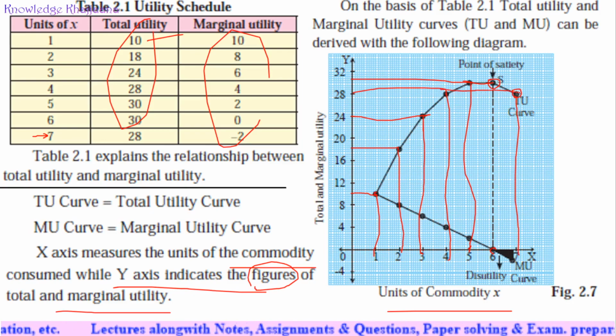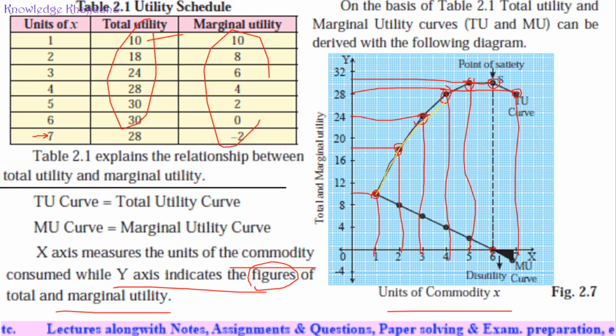Now if we plot these points with respect to units of consumption, we plot total utility, then we can draw a curve. See, this is drawn in yellow.